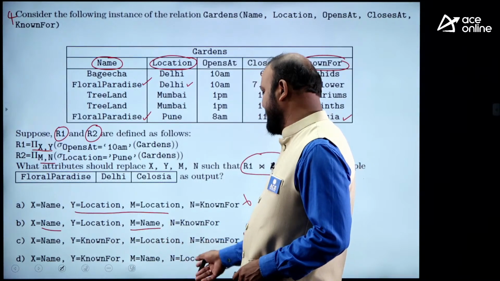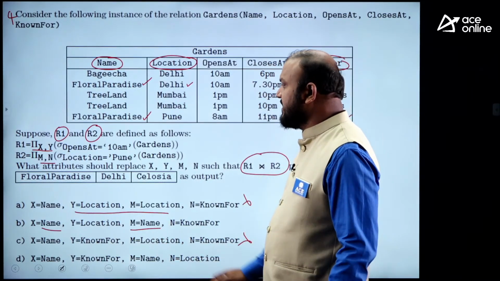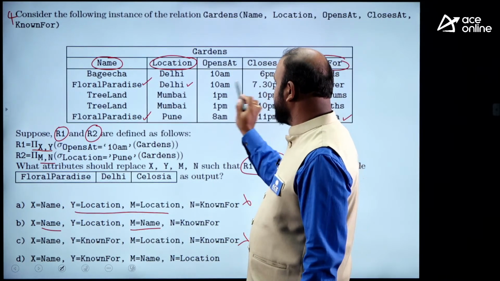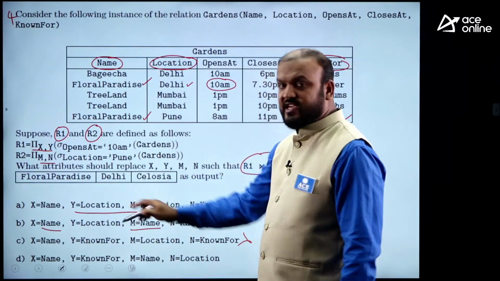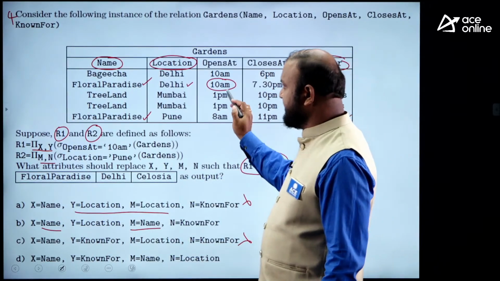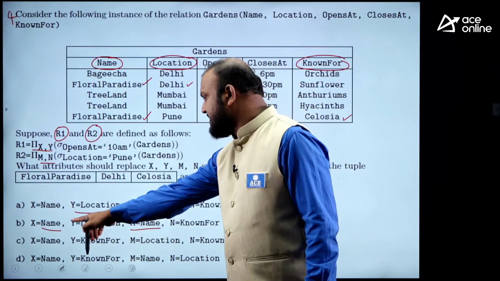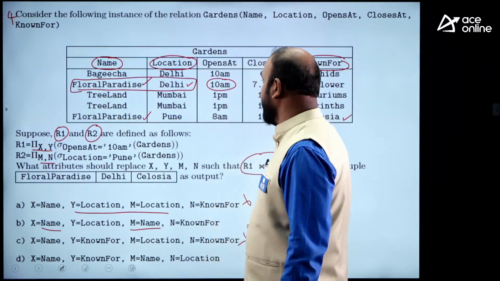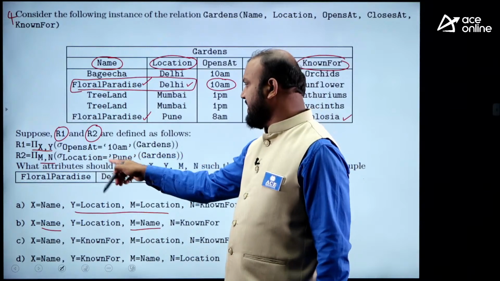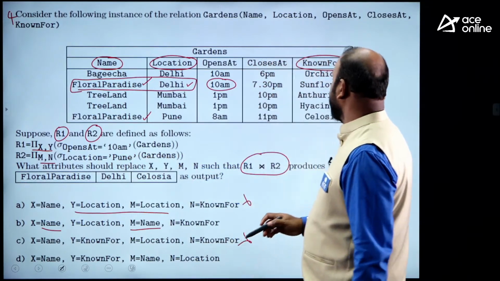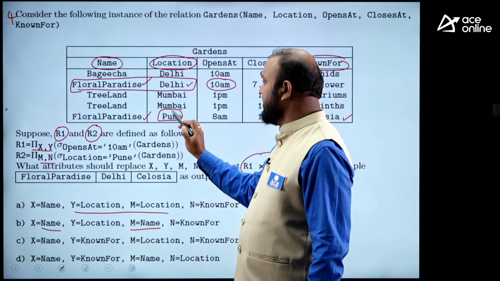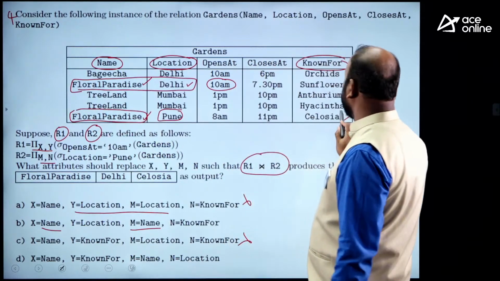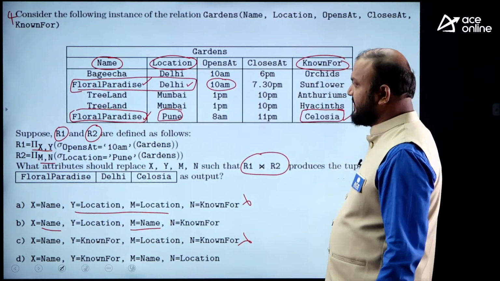X, Y, M, N. What should be X, Y? X, Y, sigma opens at 10 a.m., gardens. Look at 10 a.m. I am checking with option B. What is given? X, Y is name, location. These two I wanted, so this is okay. And M, N, location equal to Pune. Look, this is location at Pune. And M, N means this is name, M, and N is known for, celosia, right?